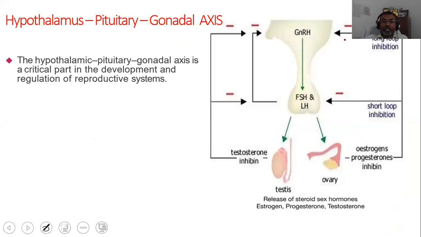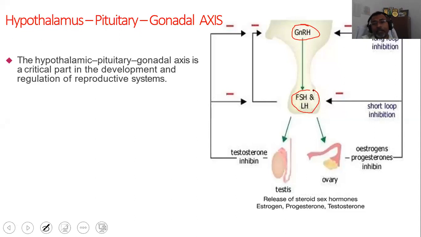Next important axis or the role of hypothalamus in the endocrine control, this is the third important axis, that is called hypothalamus pituitary gonadal axis. Hypothalamus pituitary gonadal axis is critical part in the development as well as regulation of reproductive systems. Basically, you can see what is the hypothalamic gonadal axis. That hypothalamus releases an important hormone called GnRH, gonadotropin releasing hormone, that act on the pituitary gland, and they basically releases the FSH and LH.